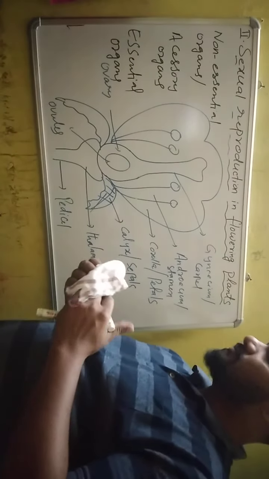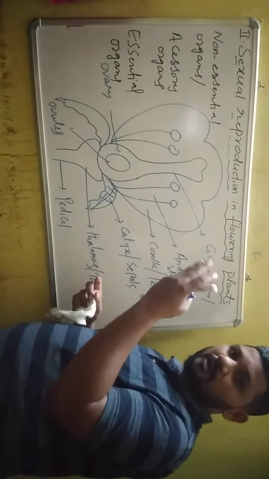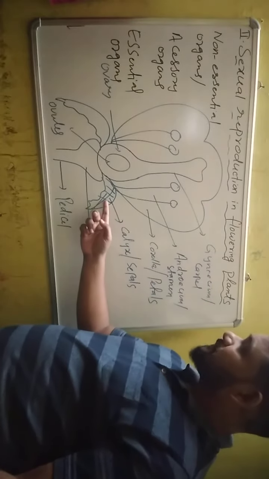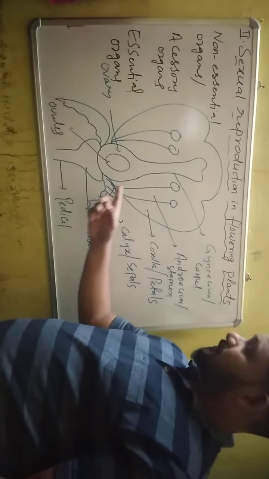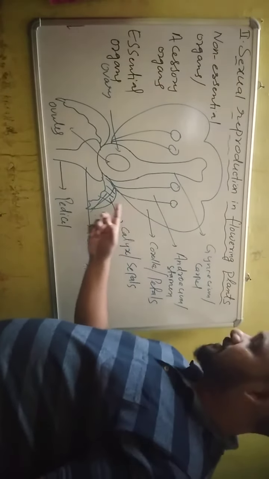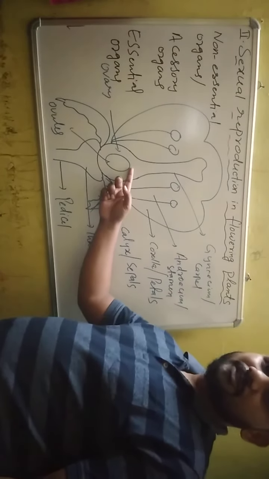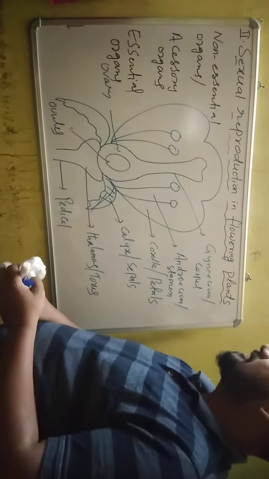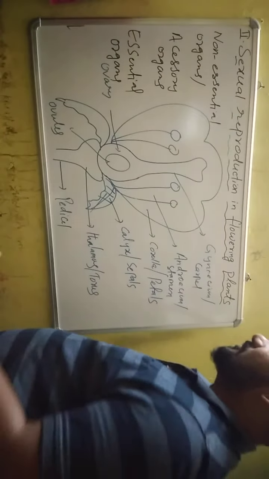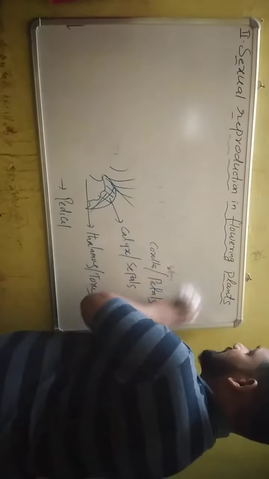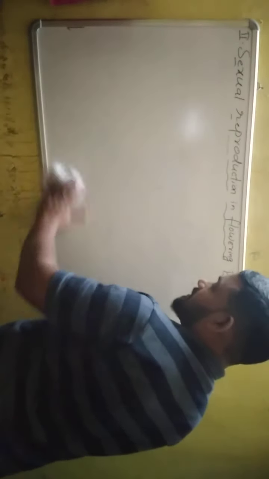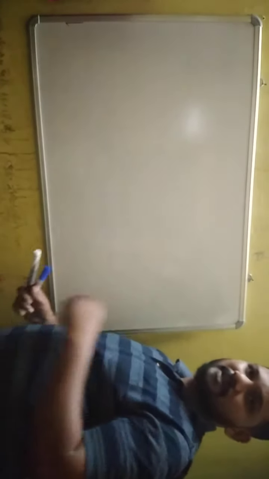So an angiospermic flower has mainly 4 floral organs. What are the 4 floral organs? Calyx, corolla, androecium, gynoecium. Calyx and corolla indirectly help in fertilization, but androecium and gynoecium directly take part in sexual reproduction. Already I taught you in the previous chapter that in sexually reproducing organisms, in their lifespan, there are 3 events. What are the 3 events? Pre-fertilization events, fertilization events and post-fertilization events.